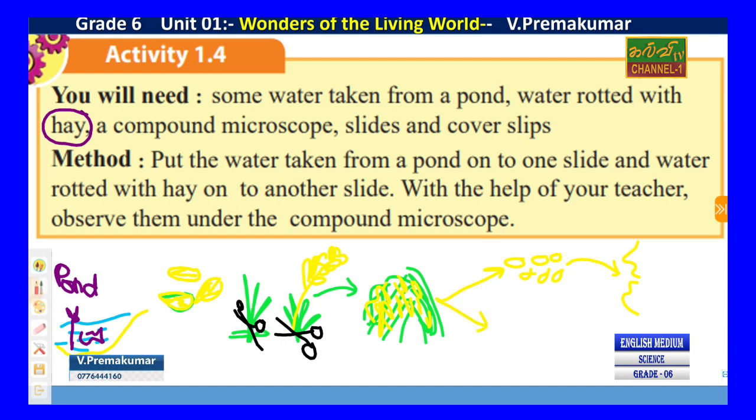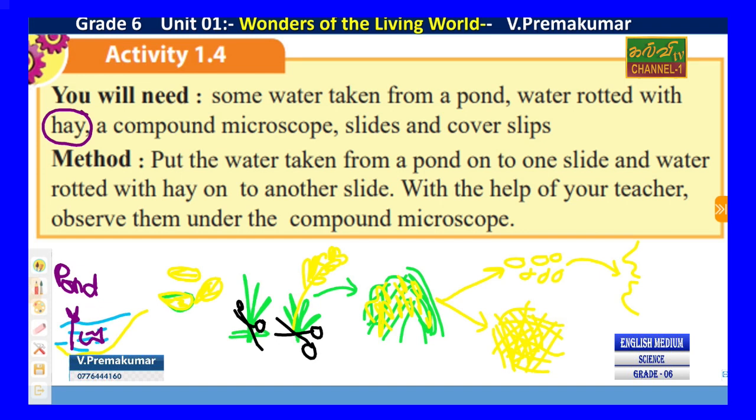The second one is the waste material like this. Sometimes we use it to feed cows, cattle. This is the remaining part of the paddy, stem or leaves, called vaikol in Tamil.